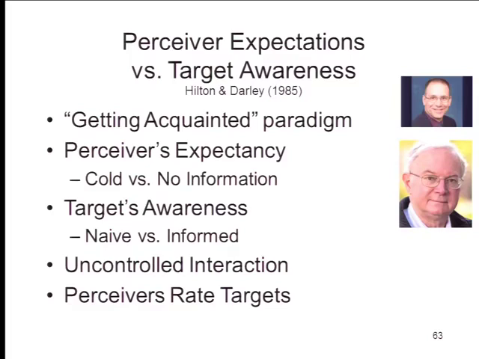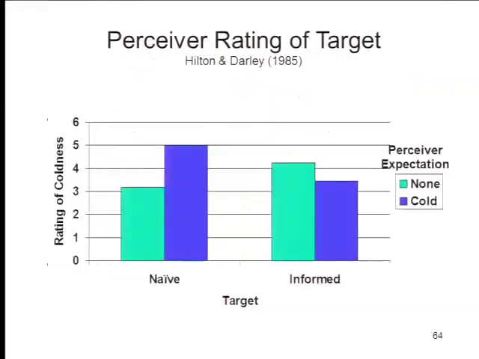They just talk, they deal with each other a little bit, and then after a period of time, the perceivers rate the targets. And what you can see here is that in the target naive condition, where the targets are told nothing about what the perceiver thinks about them, the perceivers rate these naive targets as a lot colder than ones that they didn't get the label at all.